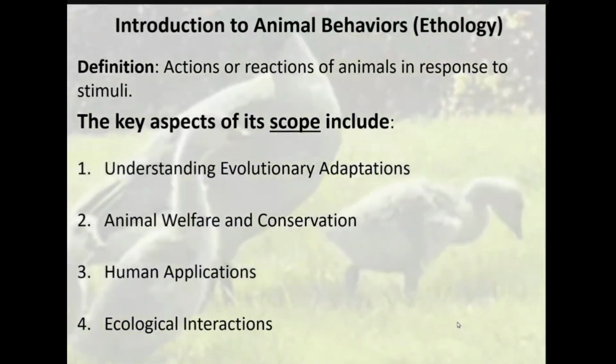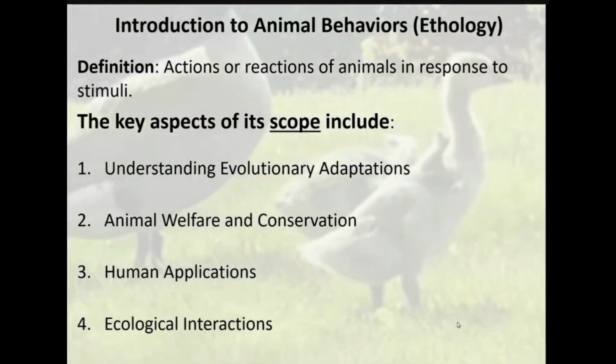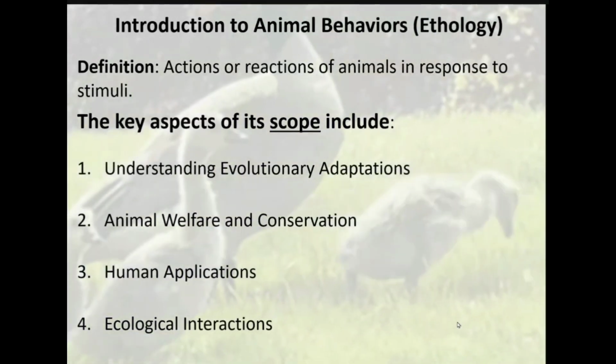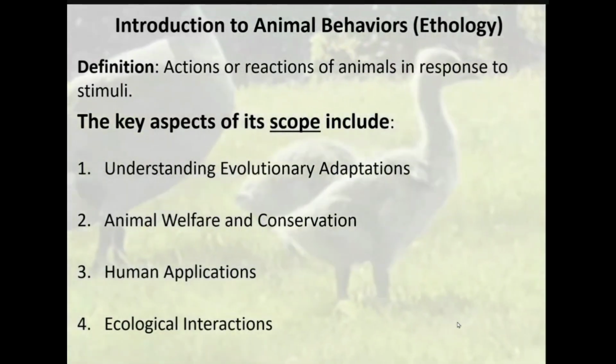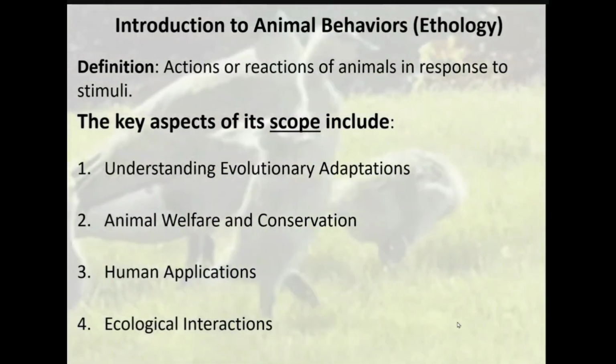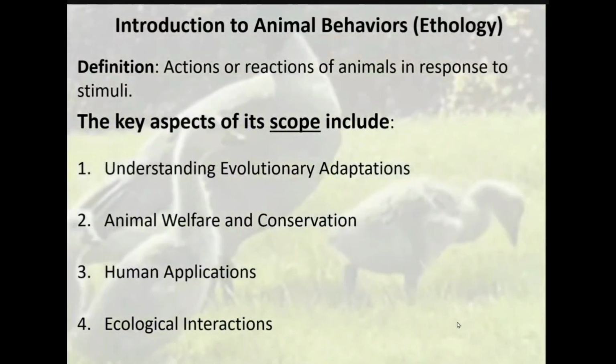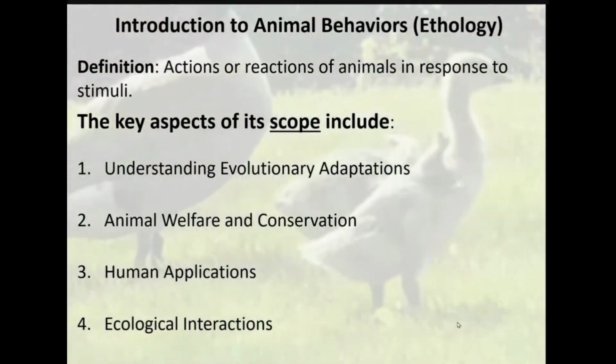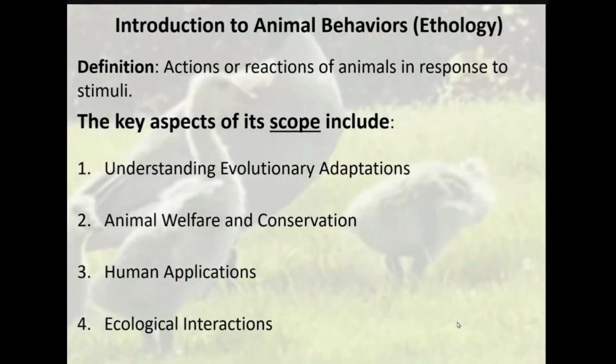Then, ecological interactions: animal behavior and ecological interactions. The study of animal behavior provides valuable insight into ecological interactions, which are the relationships between organisms and their environment.